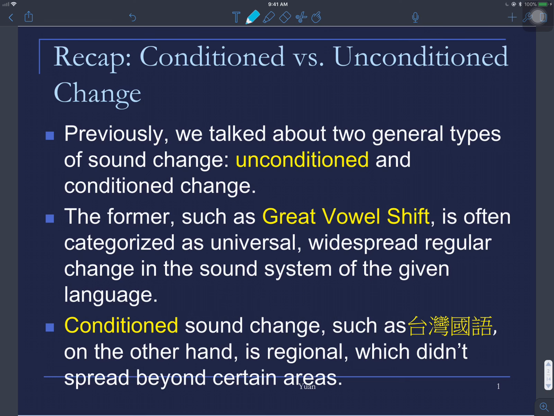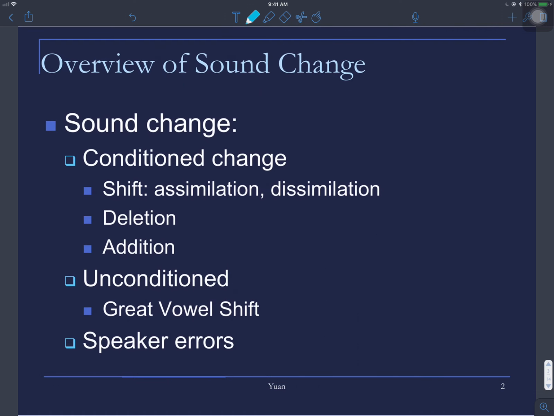So that's the difference between the so-called widespread or more universal change as compared to regional or local change.